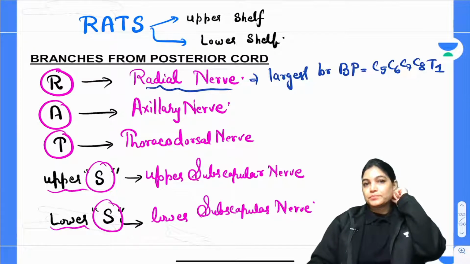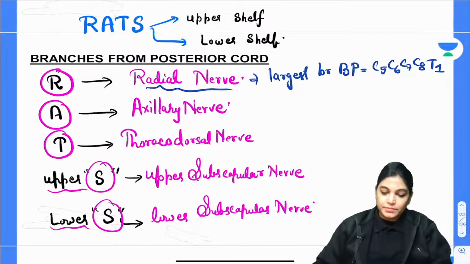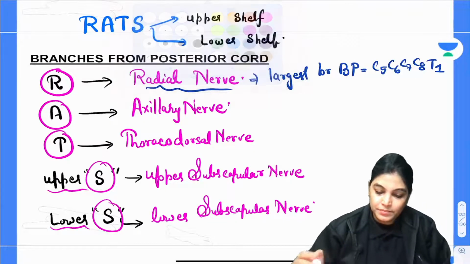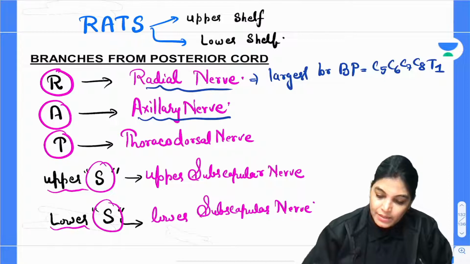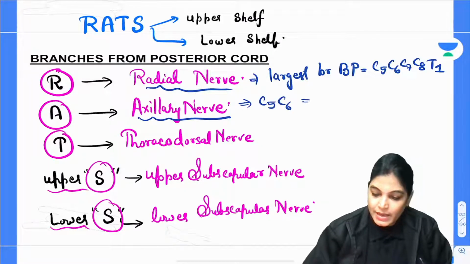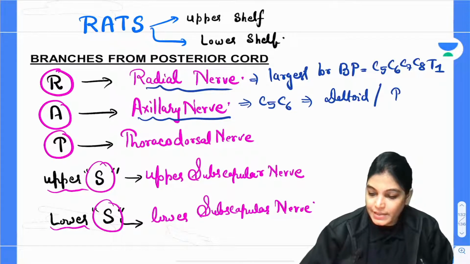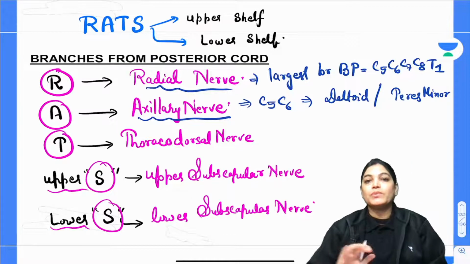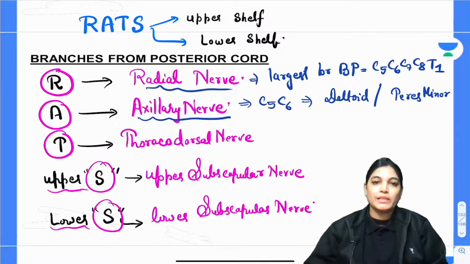Okay. So here, when we are talking about axillary nerve, it has the root value C5 and C6, and it is giving innervation to two important muscles, deltoid muscle and teres minor muscle. Actually, all these nerves, please don't get worried. We will have a different session where we will study the nerves in much more detail. I am just giving an introduction to the brachial plexus because this is the first session of brachial plexus.